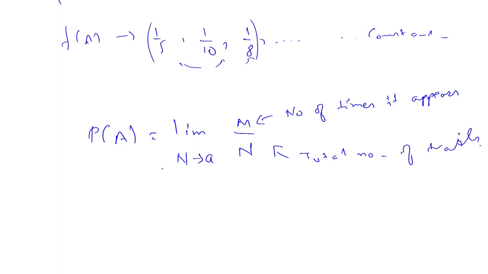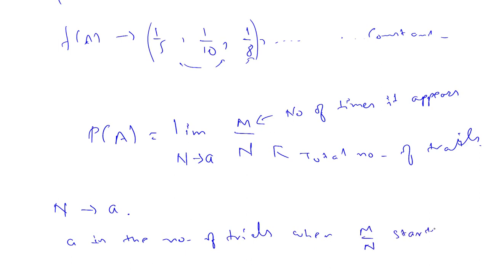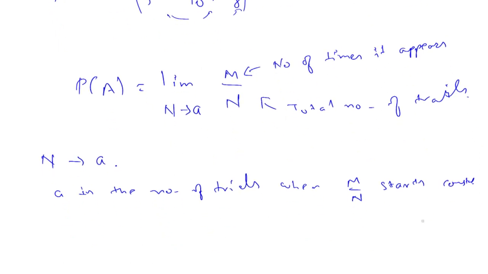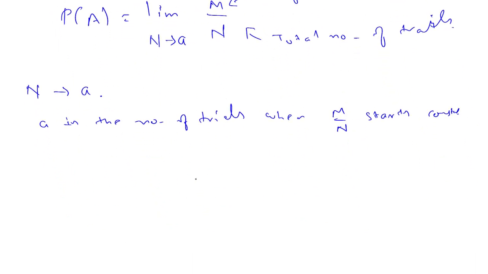So what is A? How many trials must we take? By definition, A is basically the number of trials when m by n starts becoming constant. Let's say you have done a huge number of trials and you are getting m by n equal to 0.5001.